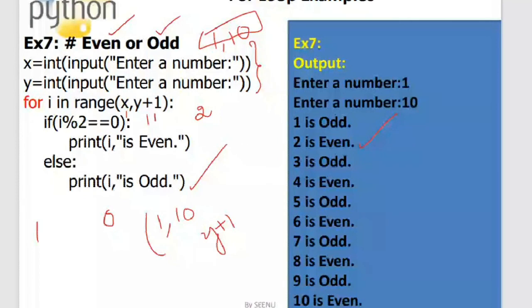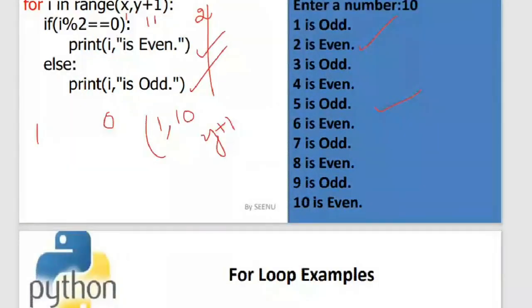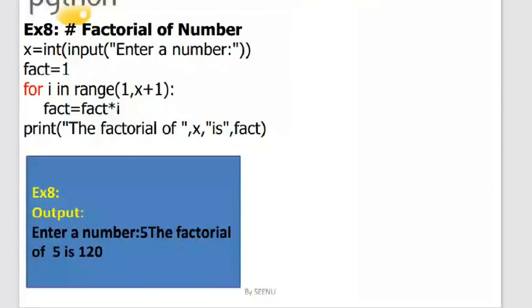Now the point is your logic should be correct for you to get the proper output. This I kept on telling you. So if your steps are wrong, your output will be wrong. So you should be very careful in writing the code.